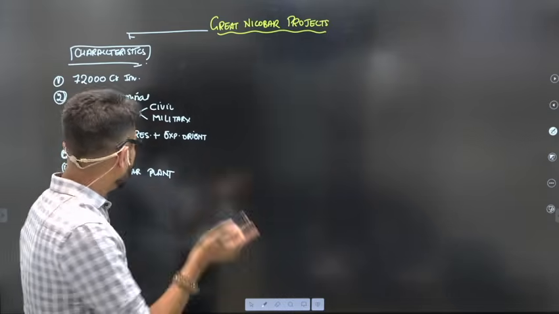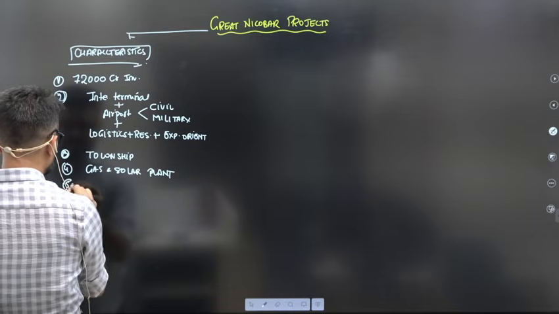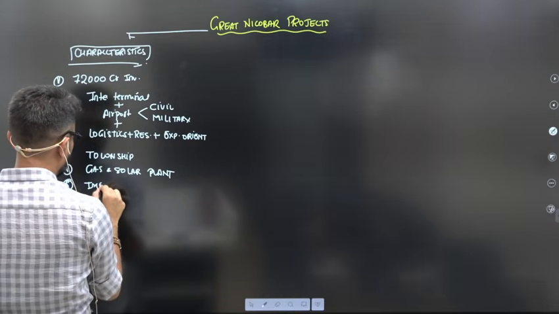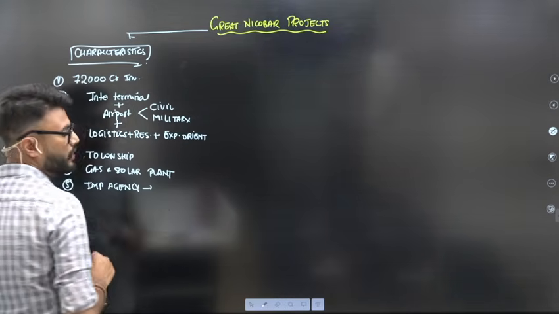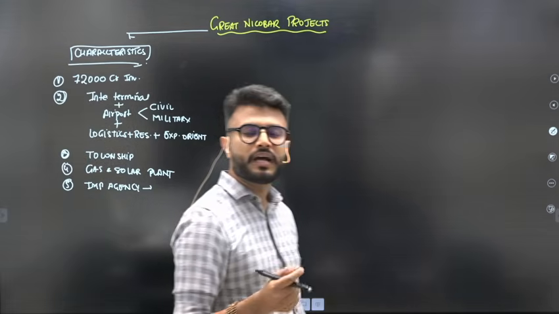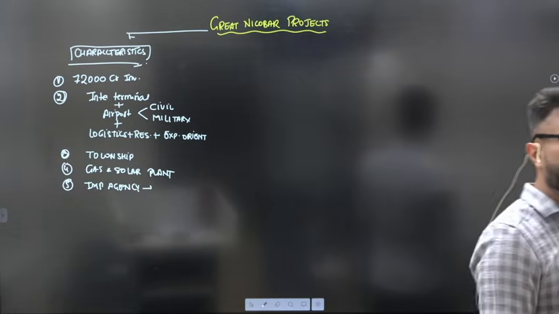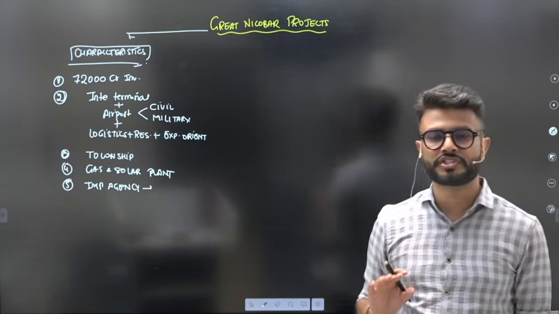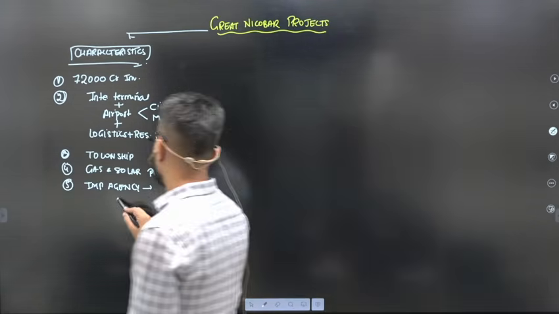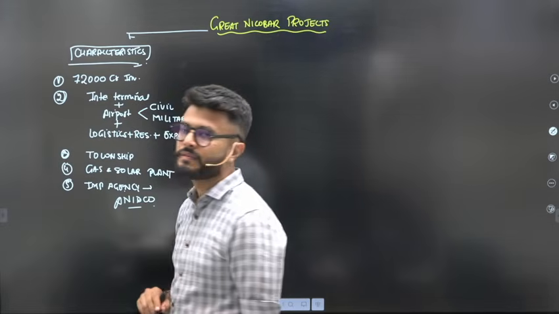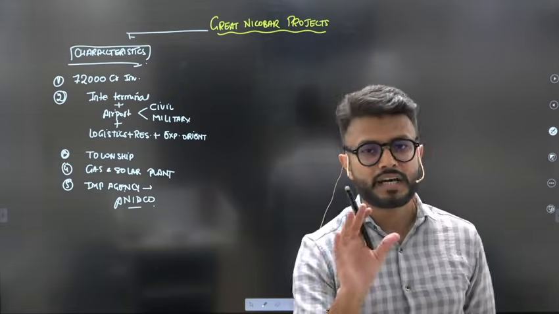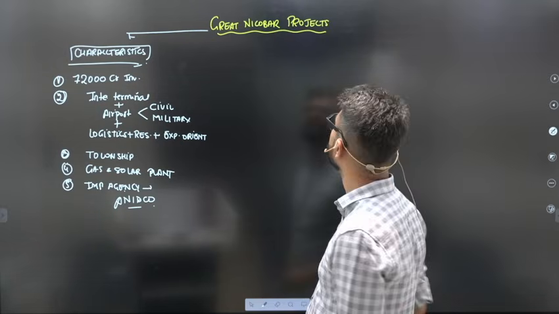Okay, the implementing agency of this project is what? It is the Andaman and Nicobar Islands Integrated Development Corporation. So this is the implementing agency. These are the important features of this project.